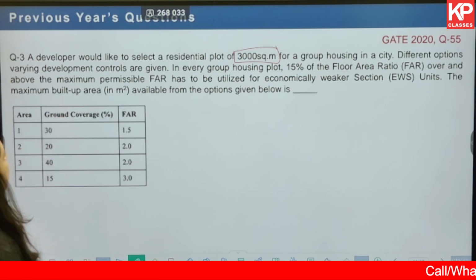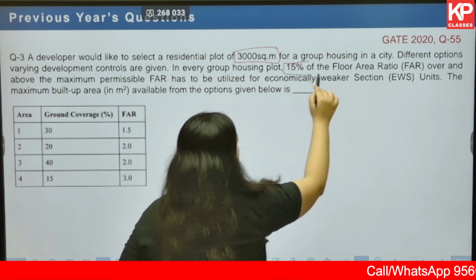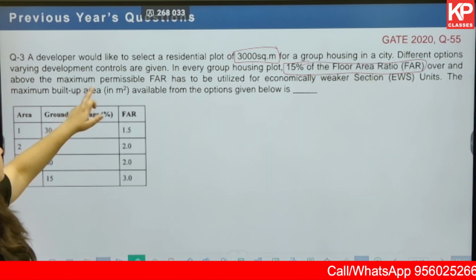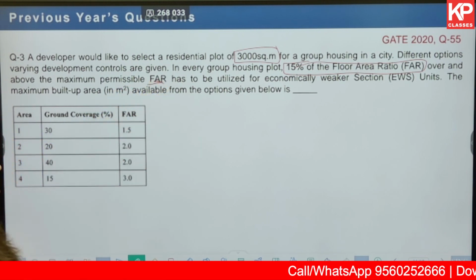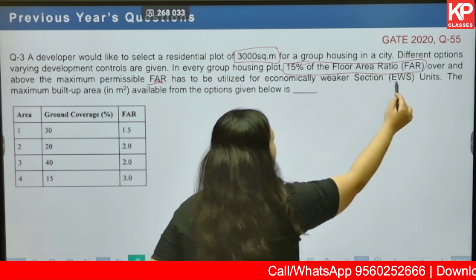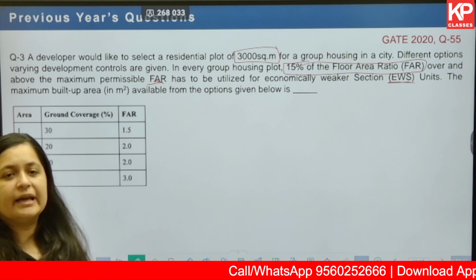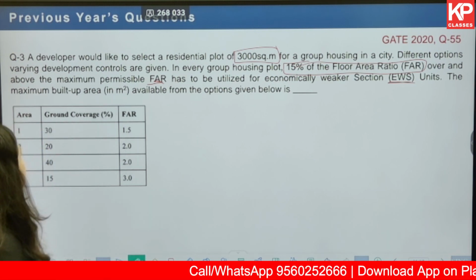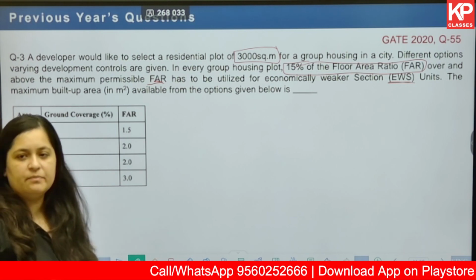Next, in every group housing plot, 15% of floor area ratio or FAR over and above the maximum permissible FAR has to be utilized for EWS units. Okay, so these kind of incentives usually the government gives, okay, to increase the housing stock for EWS and LIG. Next, the maximum built up area in meter square available from the options given below is what?